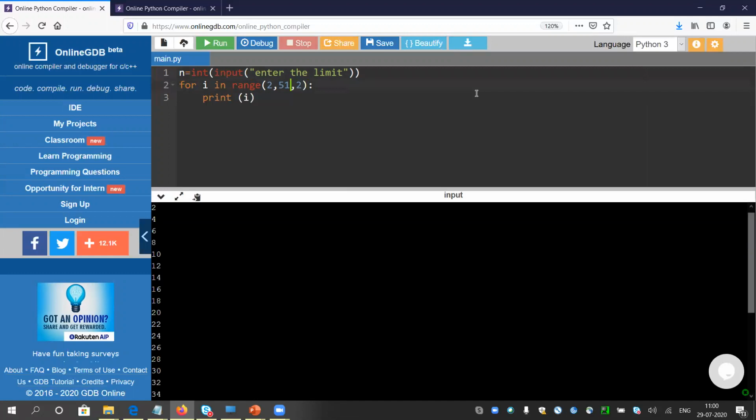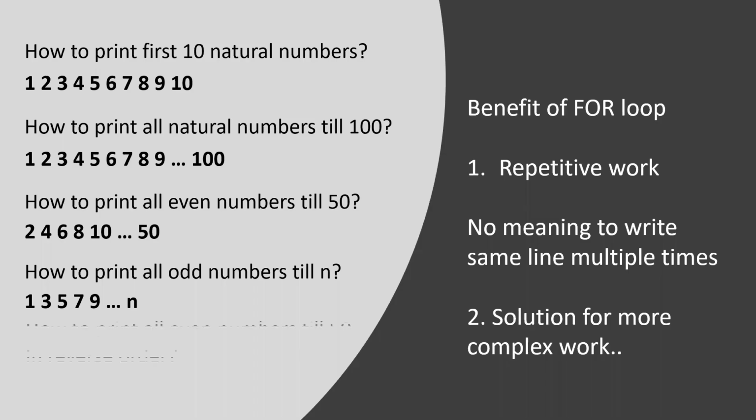So I will give n plus 1, again one extra value. I will start from 1 with step 2. Every time it goes like 1 to 3, 3 to 5, like that. Let me quickly run the program. Enter the limit. Let me choose a number like 20. I need all the odd numbers till 20, so it will be till 19. Let's see. Yeah, it is giving the correct result: 1, 3, 5, 7, 9, 11, 13, and so on till 19. It is printing correctly.